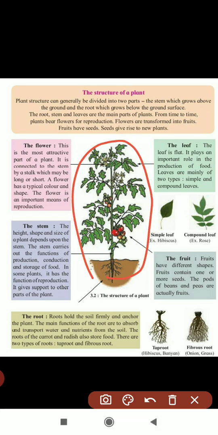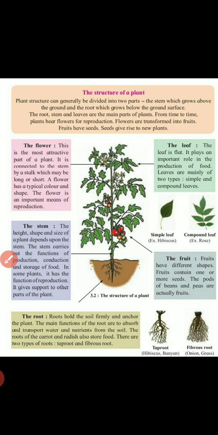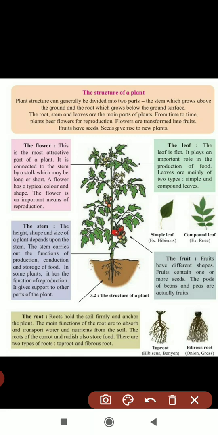Again it will grow, and the main parts will come, stem, root, leaves. Like this the plant life cycle goes on. So we will study each in detail, first one. What is the first part? So the first part is this. We will start from the bottom.